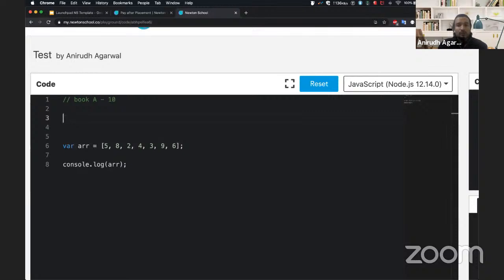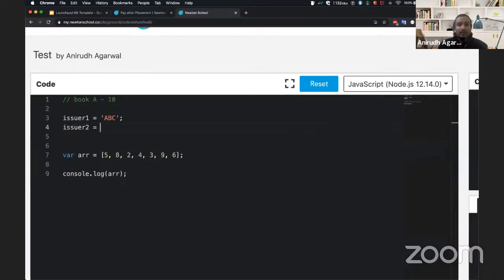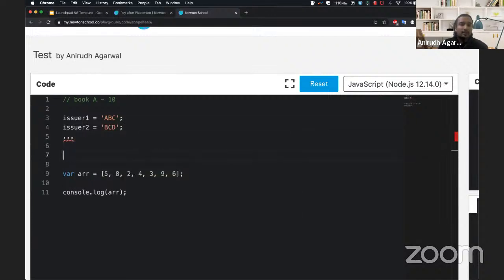So I can say issuer one, and I can give his name as ABC. And then I can have issuer two, and I can give his name as BCD, and so on and so forth, up till issuer 10. And I can give it some value.